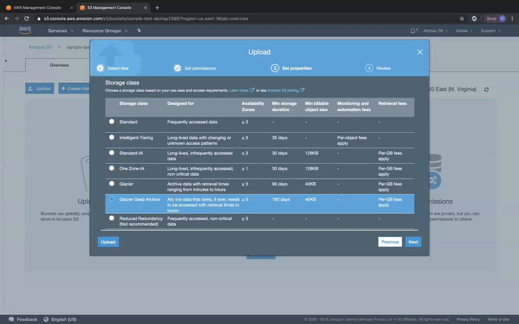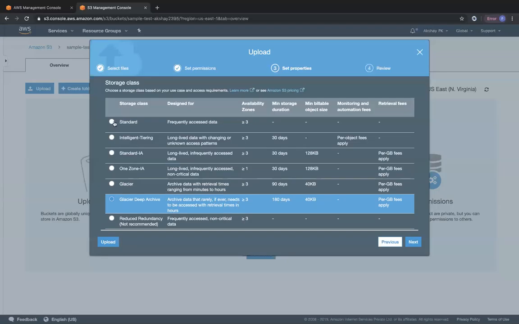One more good example is that in the healthcare industry, each and every patient's record should be stored for 7 or 8 years based on HIPAA compliance in the US. So you can use Glacier Deep Archive for that also. So 7 years worth of patient data can be stored in the Glacier Deep Archive. And then once that patient comes into the hospital and wants to retrieve his data, you can just wait for 3 or 4 hours to retrieve that data and then present it to the patient, or to the doctor who's assessing that patient, something along those lines.